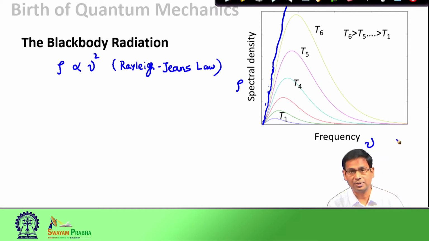However, at higher frequency region, the agreement is poor. In particular, in the ultraviolet frequency region, the UV region, this agreement is extremely bad.